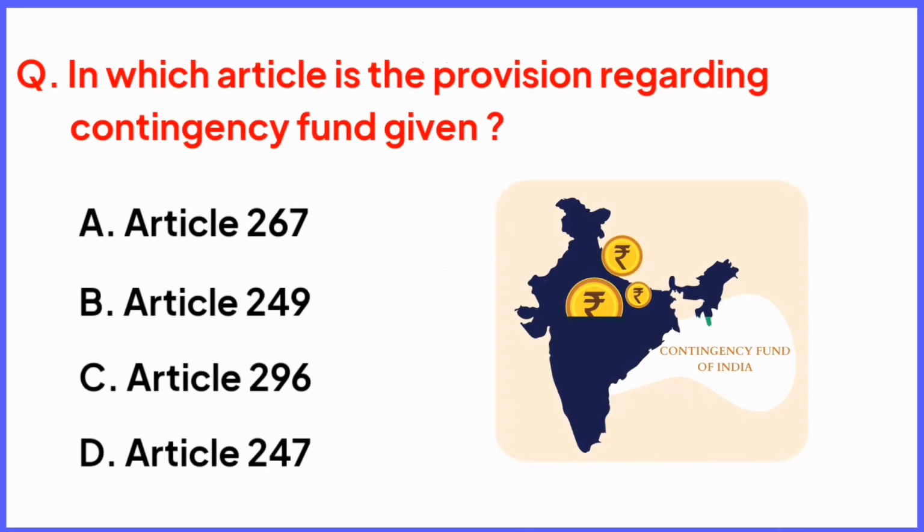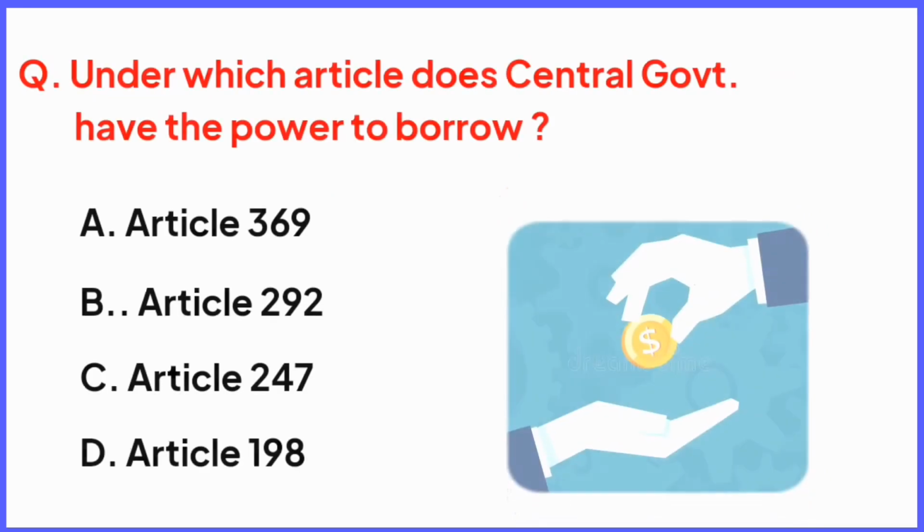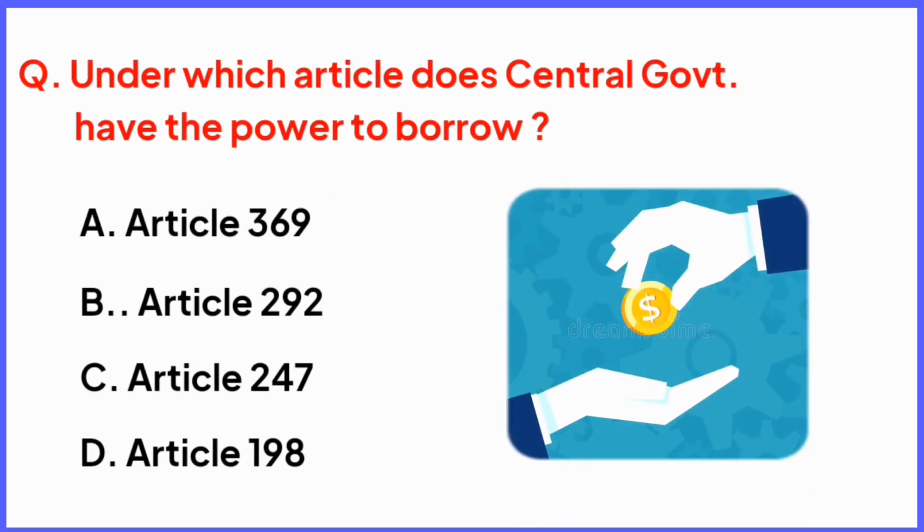In which article is the provision regarding contingency fund given? Right answer is option A, Article 267. Under which article does central government have the power to borrow? Right answer is option B, Article 292.